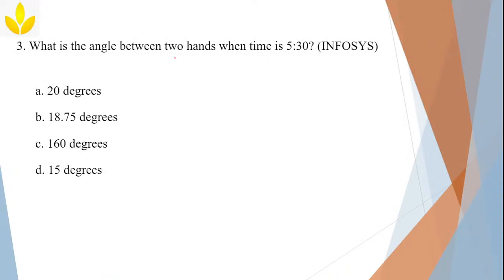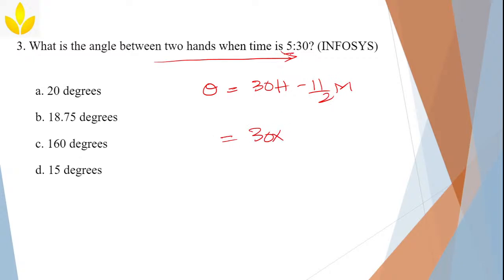What is the angle between the two hands when the time is 5:30? Simple. I gave you the formula, right? Theta equals 30h minus 11 by 2 m. Substitute the values and find the angle. 30 into h, which is 5, and 11 by 2 into minutes, which is 30.